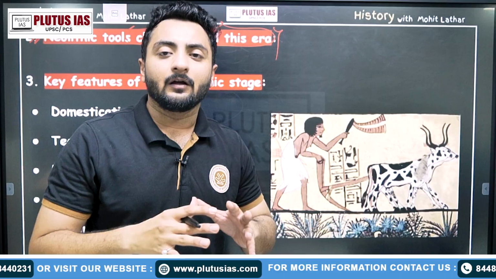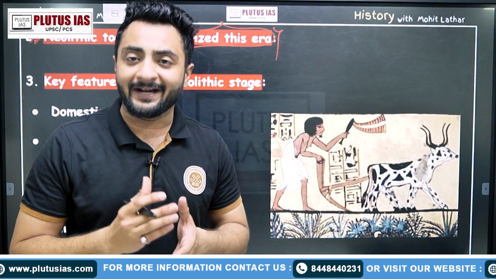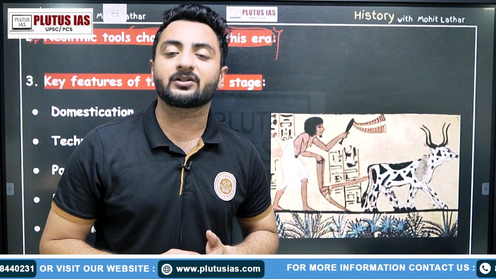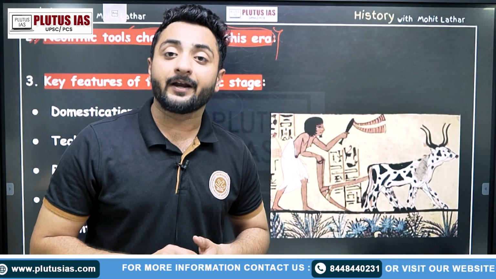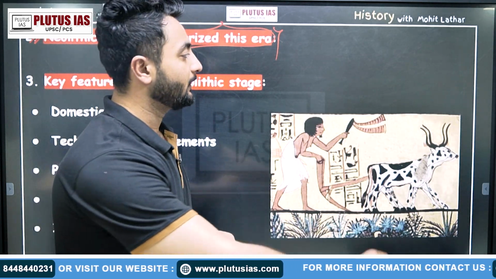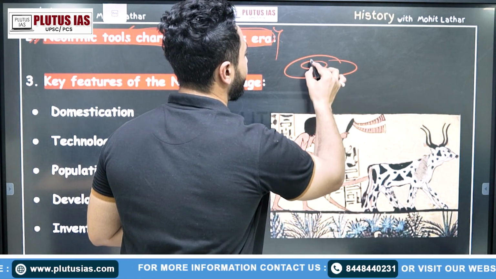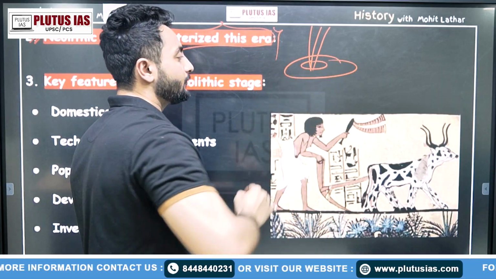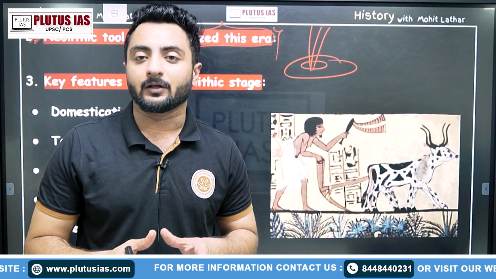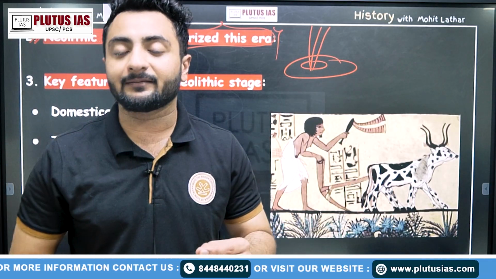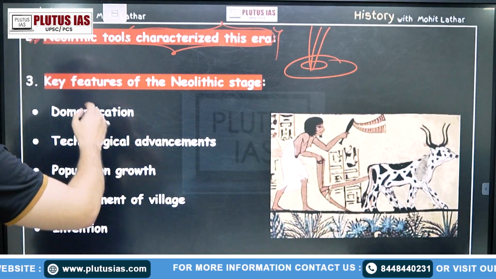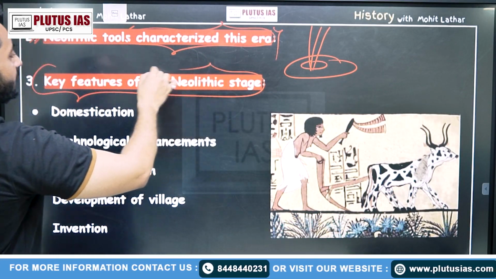So they made special types of tools which characterize this era. For grinding big things, they used grinders. They flaked the stone tools to make them sharp. Fine. And they also used boring, to create ring stones like this, to keep their equipment. So they were aware of such technologies and tools, and their polished nature and sharpness define the characteristics of this era.